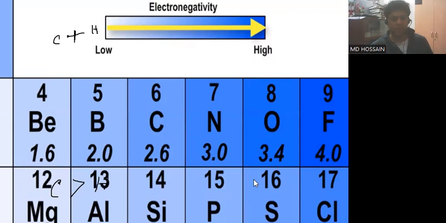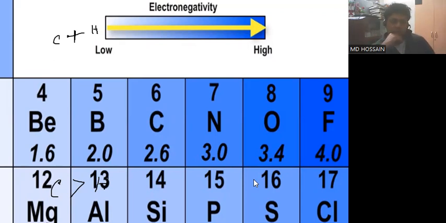I hope you understand. If we just have a look at the slide, then you will understand the electronegativity goes increasing from left-hand side to right-hand side. So the element at the end of the right-hand side has the highest electronegativity.